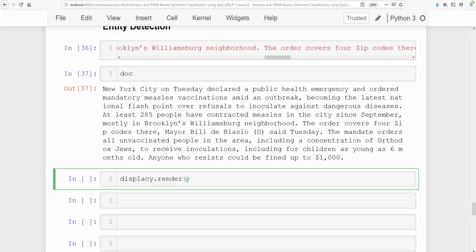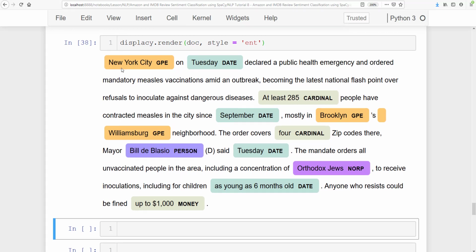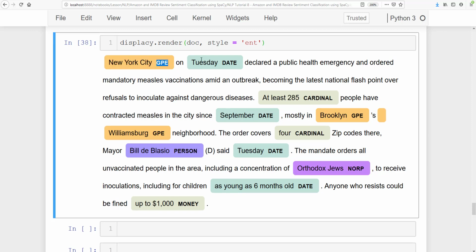So here, displacy.render, and then you have a doc, and with the style, which is ent, just run it. Now once you run it, you will get a fantastic and very beautiful named entity recognition. So it says that New York City is a geographical location, Tuesday is a date, and at least 285 is a cardinal number, September is a date, and Brooklyn is a GPE, that is a geographical location, and then Williamsburg is also a geographical location.